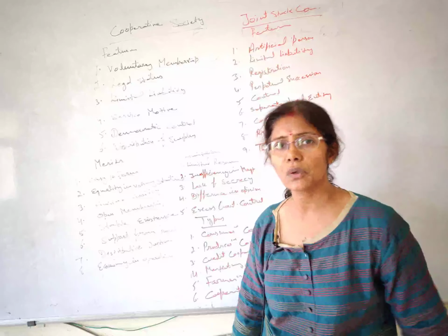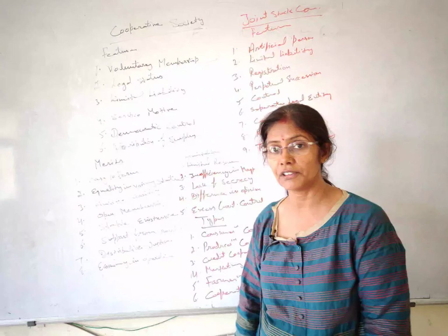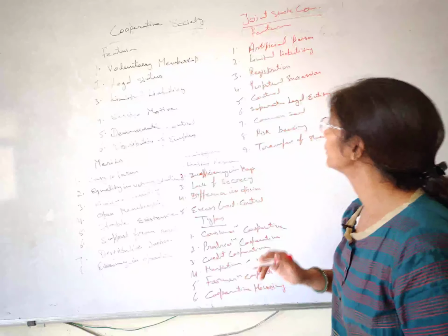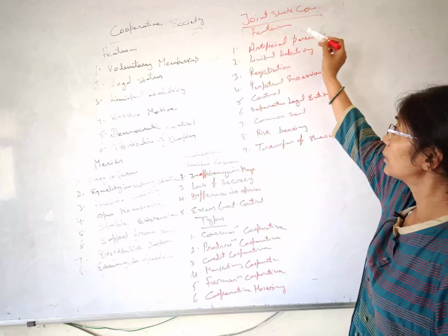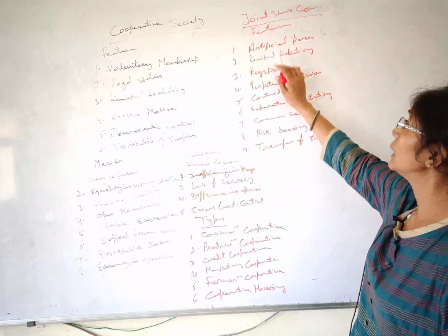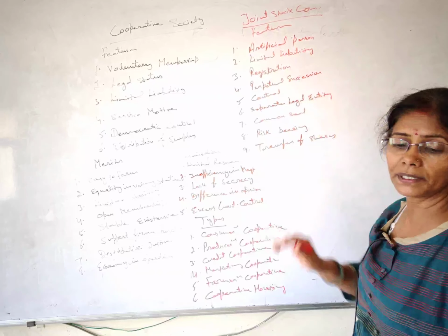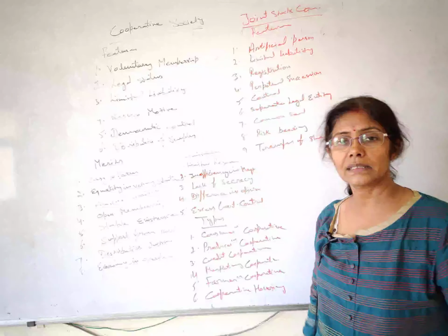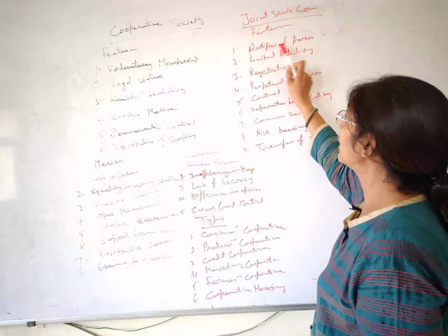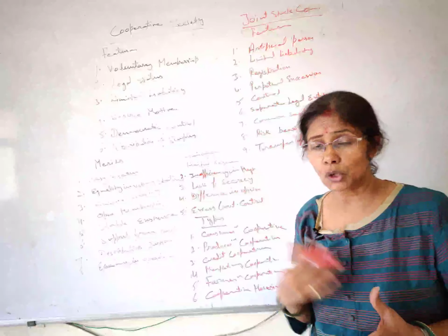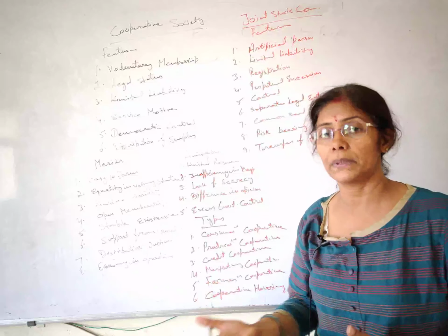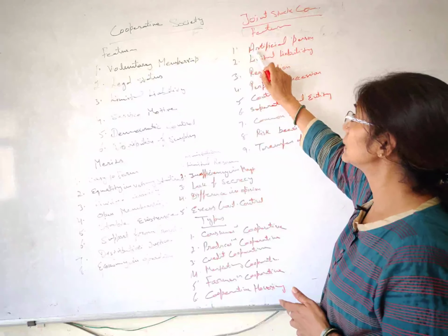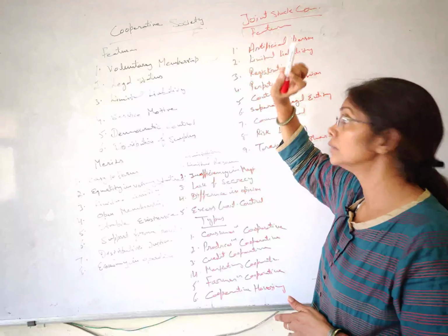We have the definition also. Well, I'm not going to discuss the definition because we are short of time. We are just revising these points. Now we will talk about the features, and more points will be clear to you. Artificial person, as I have explained: company is an artificial person having separate legal existence from its members. Why have I called it an artificial person? Because it enjoys all the rights of a person, but it's not a natural person. It didn't take birth naturally and it doesn't die naturally.